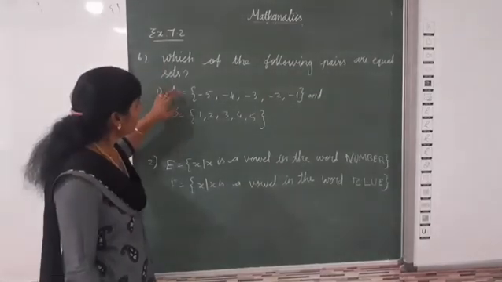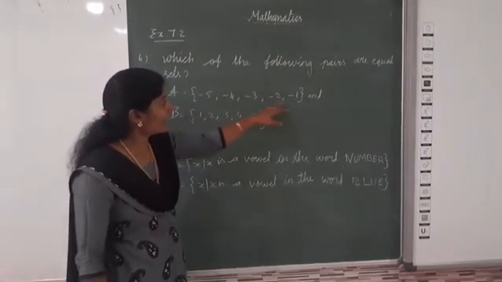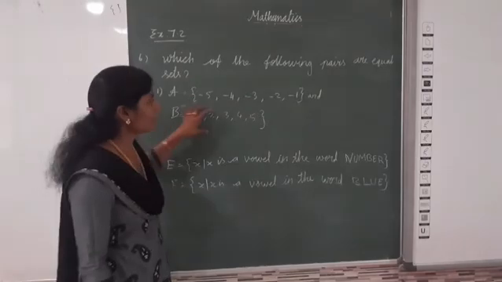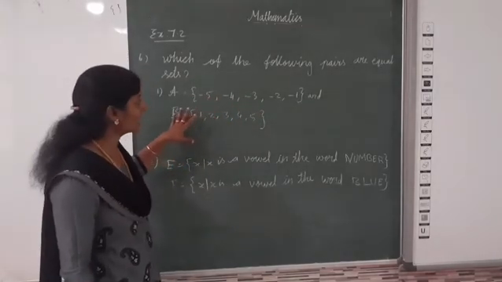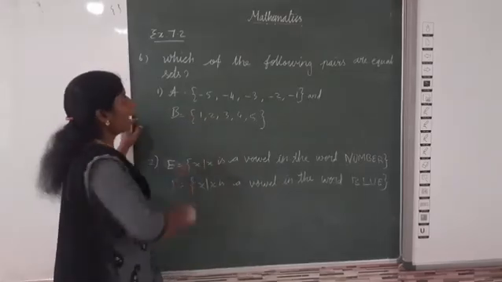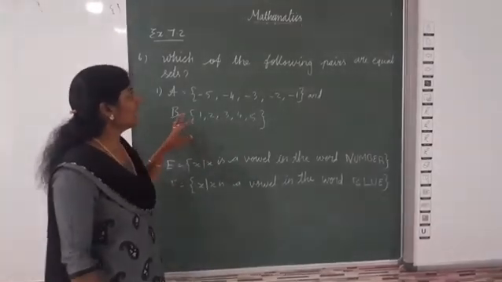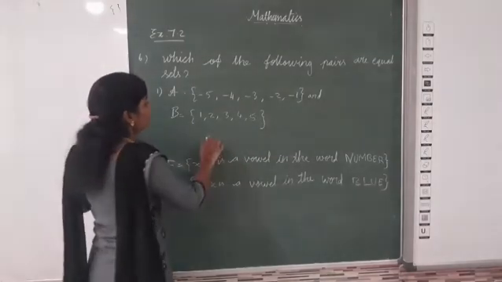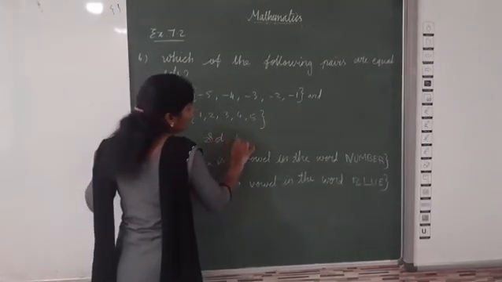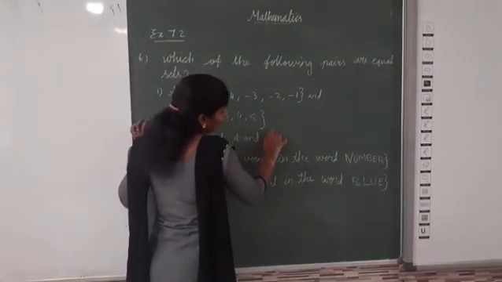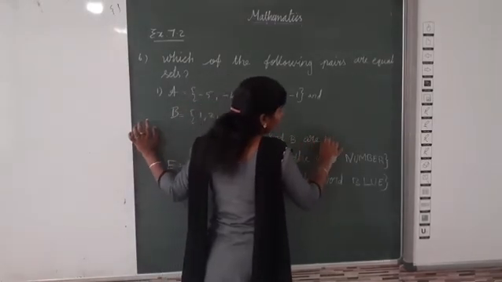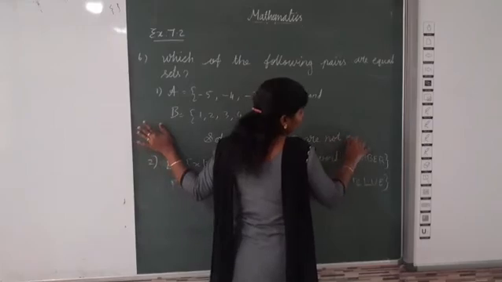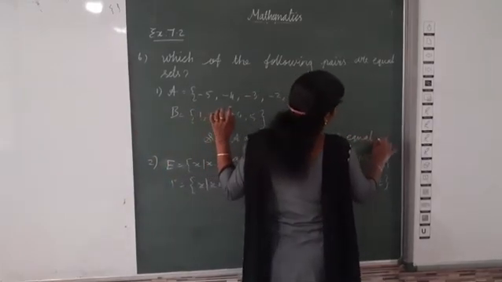Now here elements are negative integers and positive integers, different elements. So we can say set A and set B are not equal set.